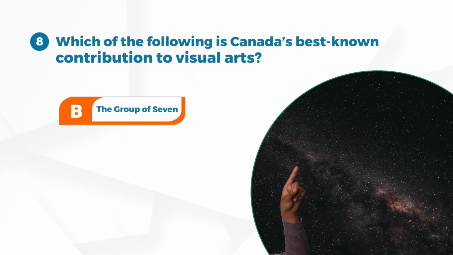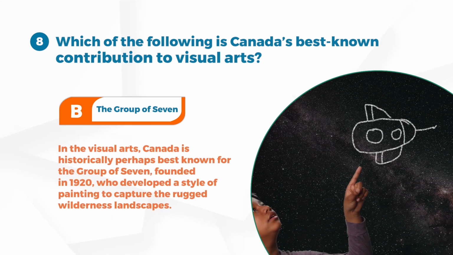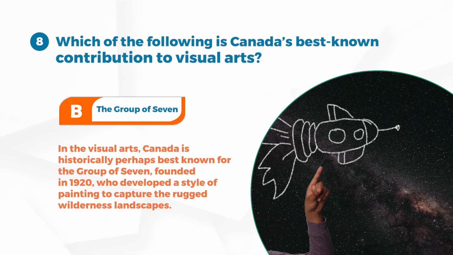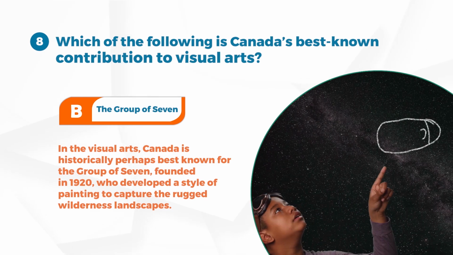Answer B. The Group of 7. In the visual arts, Canada is historically perhaps best known for the Group of 7, founded in 1920, who developed a style of painting to capture rugged wilderness landscapes.